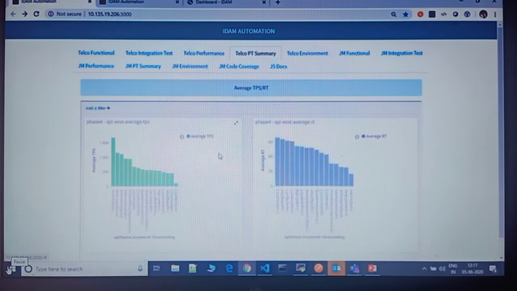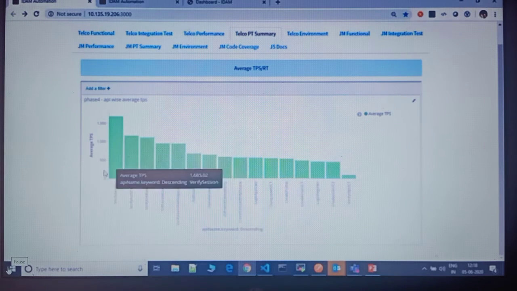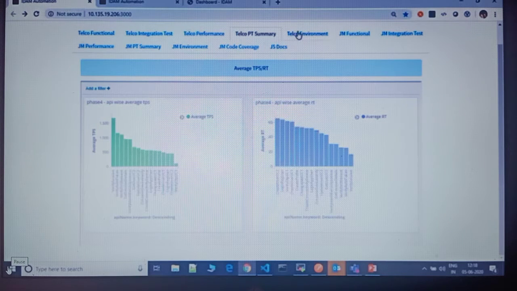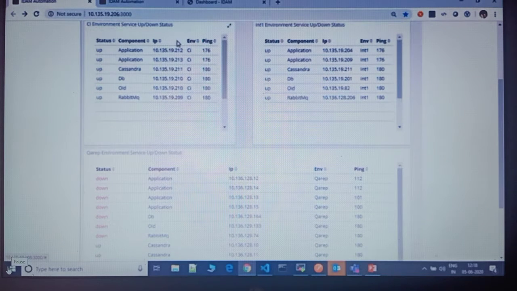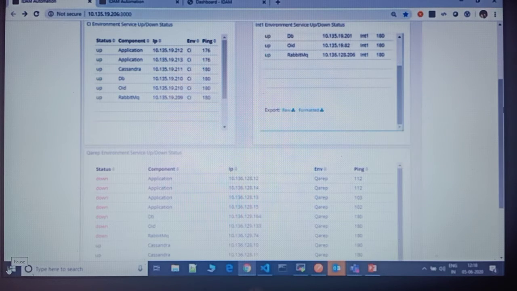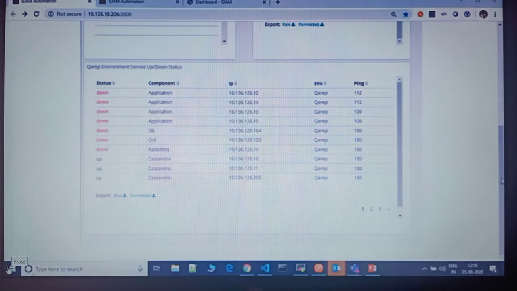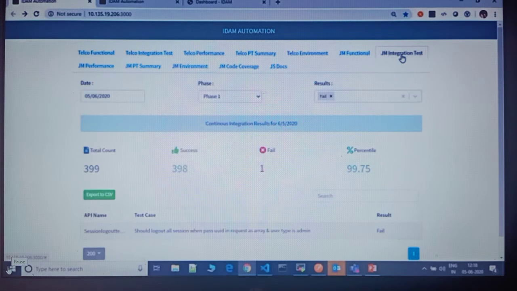You will get a PT summary exposed over, we have used Elasticsearch for it, and a Kibana dashboard to present it here. You can see, okay, these are the APIs which will run with this average TPS. You can see environment health, like these are our lower environments, our build server, CI server, this is all our internal functional testing environment, this is our performance environment. So we'll see the health of the environment on a daily basis.